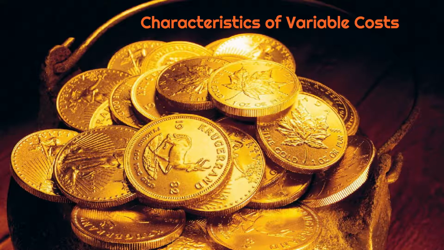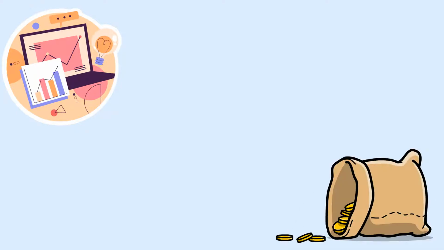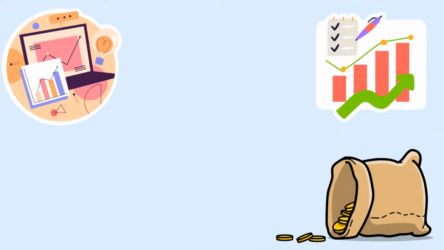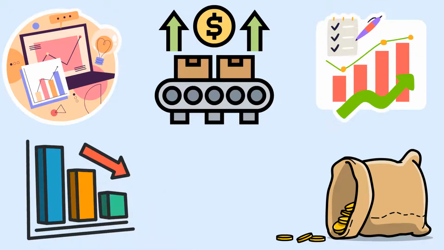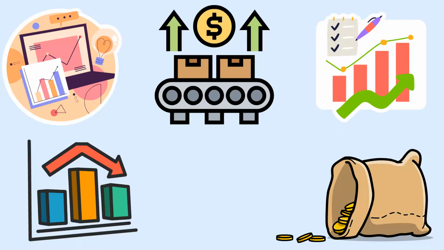Characteristics of the variable cost. Total variable costs are directly proportional to the production level. Total variable cost will increase as the production level increases. However, variable cost per unit will remain unchanged. Total variable cost will decrease as the production level decreases. However, variable cost per unit will remain unchanged.